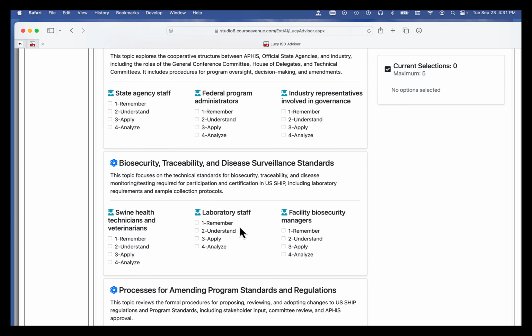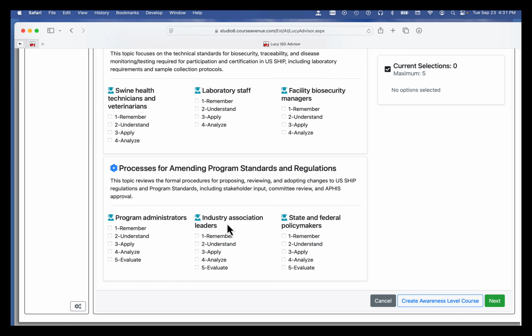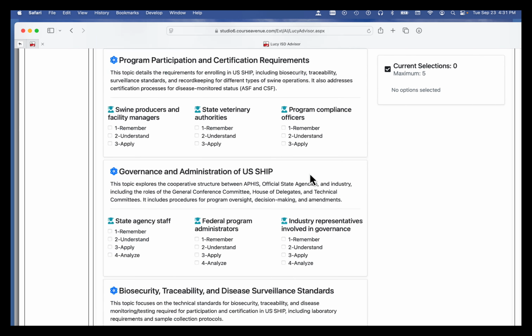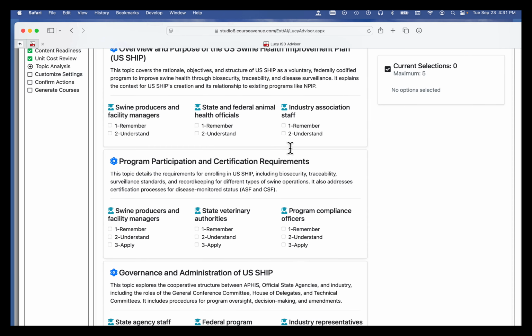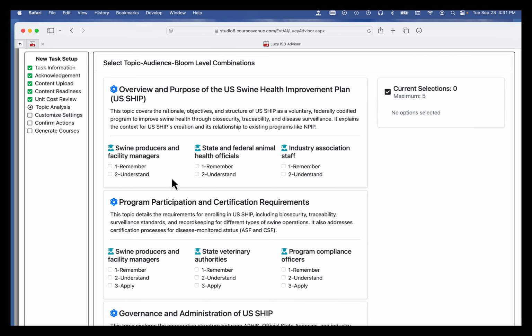And apparently it's more heavily weighted on how you amend your state programs and standards for regulations than it is certification requirements, which I guess makes sense. And then these level things, this overview, by virtue of the fact that it's an overview, you're not going to have a level 5. The whole point is an overview.